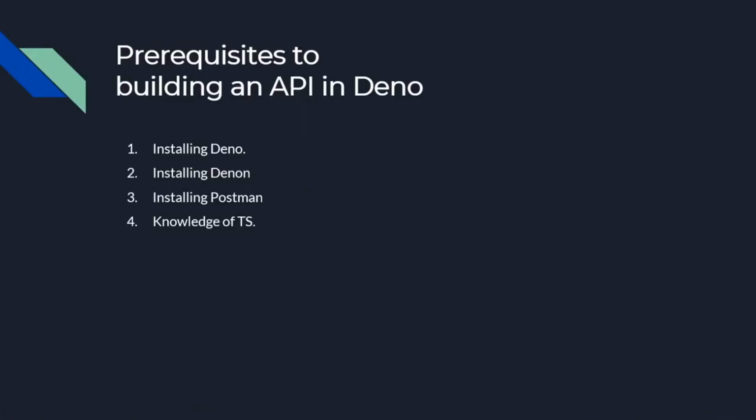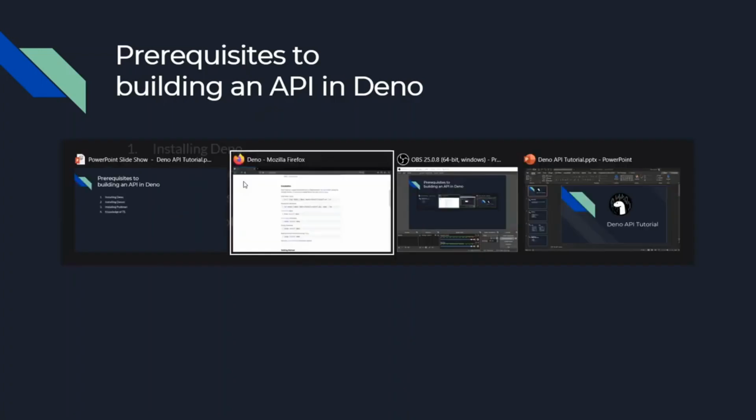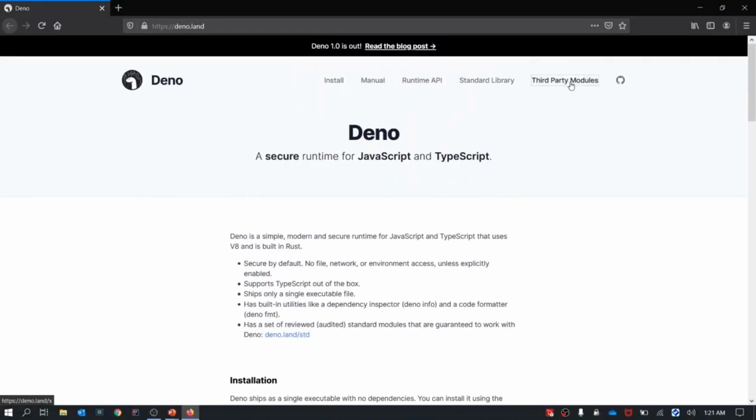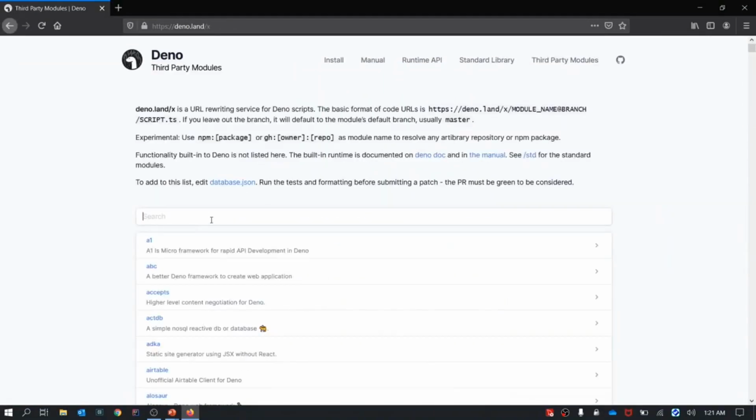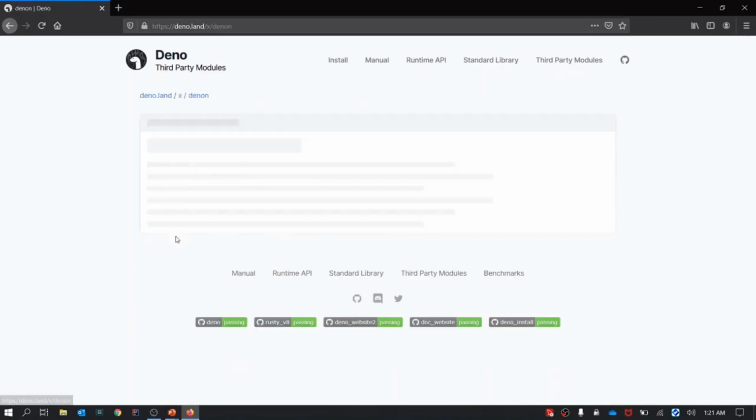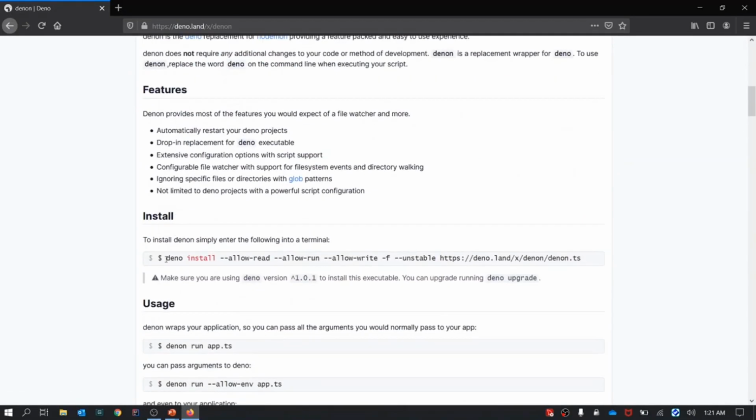The second step is to install Denon. Denon is a replacement of Nodemon for Deno. To install Denon, go to third-party modules, search for Denon. Here you can find the command that you need to execute in order to install Denon.